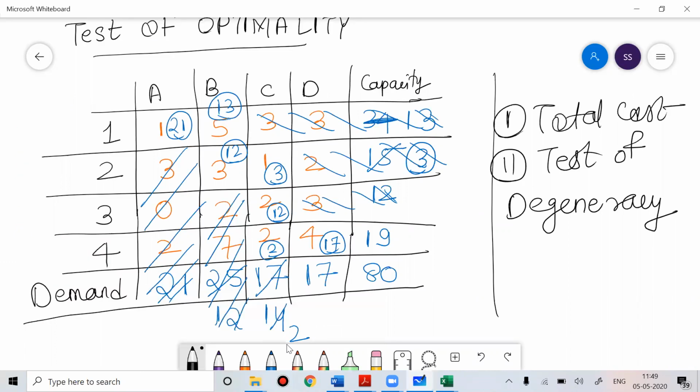Whenever you start solving a transportation problem, the first thing you will check is that the total demand should be equal to total supply, and the objective should be minimization. And then you do this allocation. Once you do the allocation, you will find the total cost. Once you find the total cost, then you do the test of degeneracy. Anyone, any confusion, any doubt, anything you want to comment, please write in the chat box.